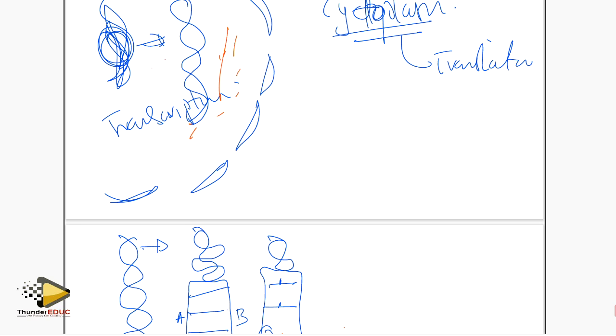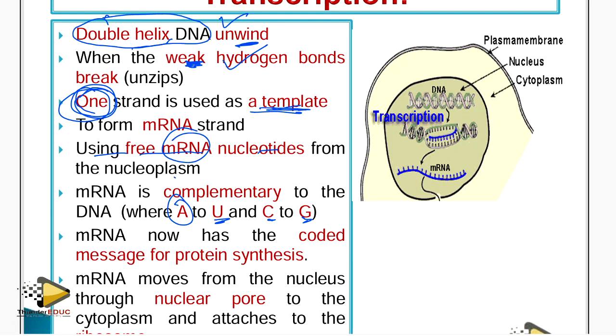So that strand has formed. What is this strand containing? It contains the information from the DNA. The messenger RNA now has the coded information, the coded message for protein synthesis, and this message is coming from DNA. You understand? I think I'll show you how this coded information is being made. Why do we say it's coded information?